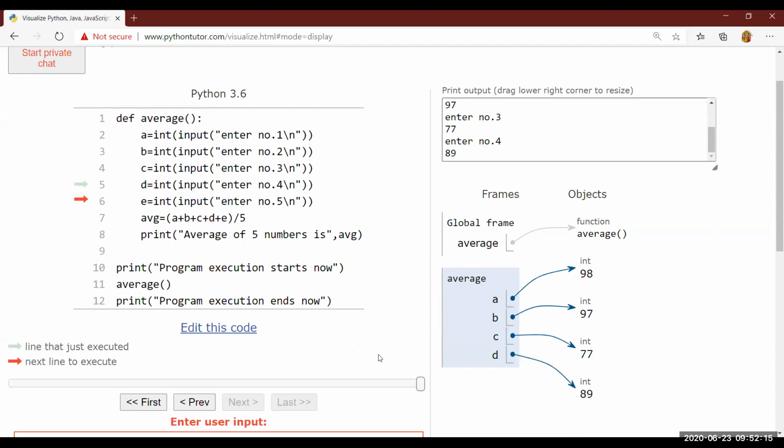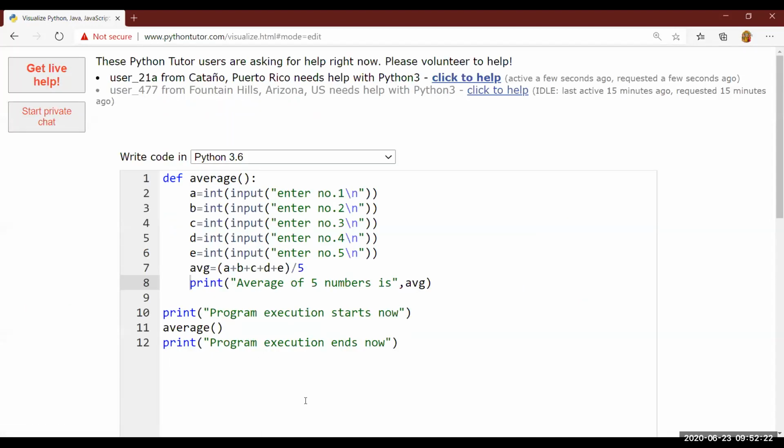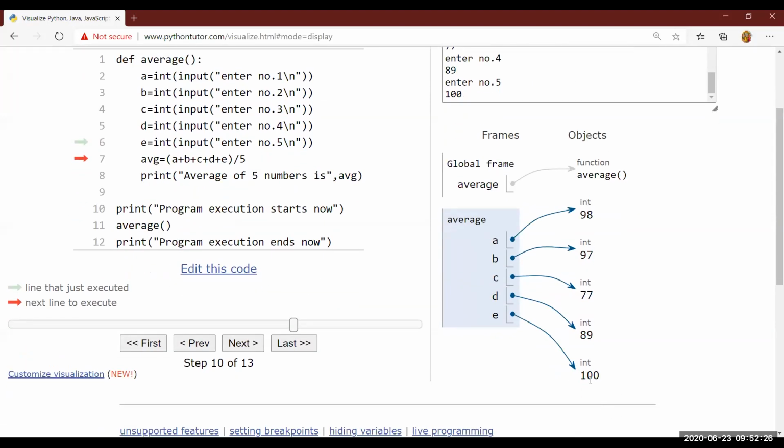That means your fourth number is 89 only. Next value, suppose 100. Okay. Now the last value, E, gets the value 100. Fine. That means these 5 lines are executed. Now line number 7 will execute.